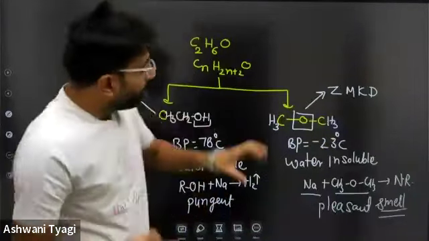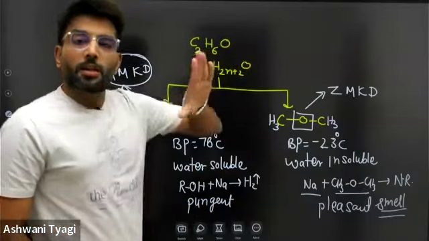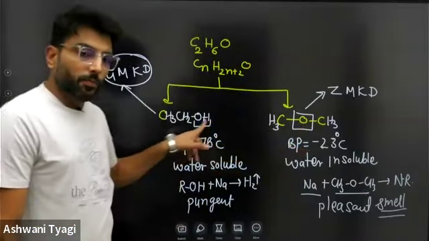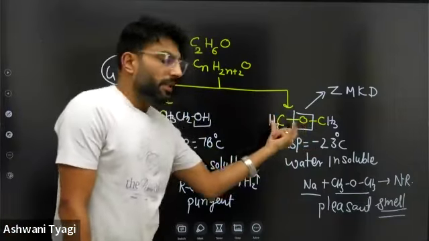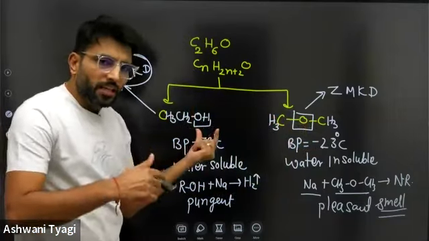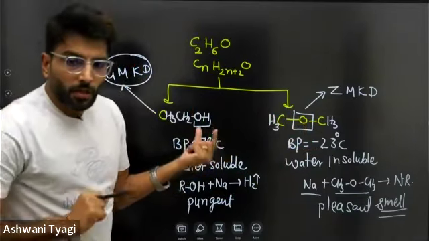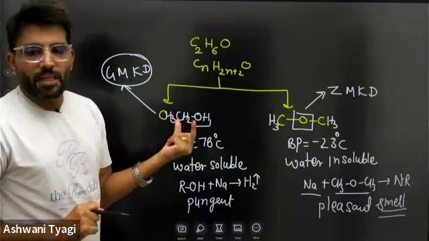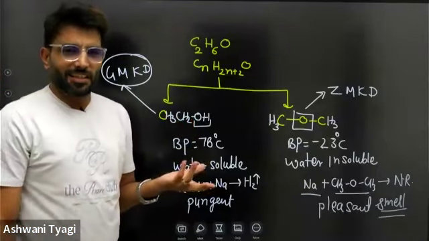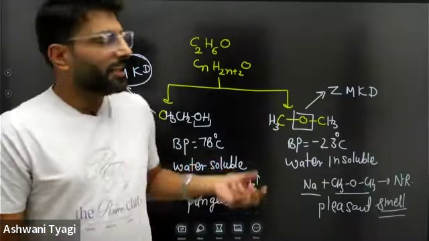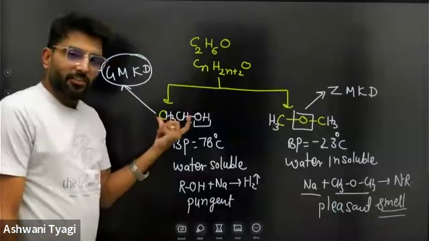See the difference. The molecular formula is the same. The molecular mass is the same, 46. The only difference is of these groups. So this is called the ether group. This is the alcoholic group. So we are starting organic chemistry from this positive note. So please make sure you know what GMKD is. These are basic nomenclatures. Okay, funny nomenclatures. You know the funny nomenclature. It is called gham mitane ki dawai.